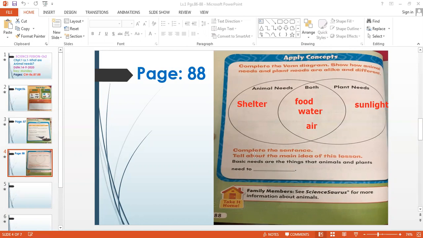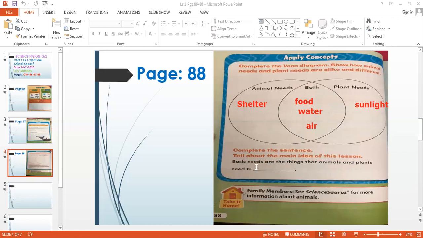Now there's a question. Complete the sentence. Tell about the main idea of the lesson. So what did you learn in this lesson? Basic needs are the things that animals and plants need to blank. So if you don't have the basic needs, what happens? You die.